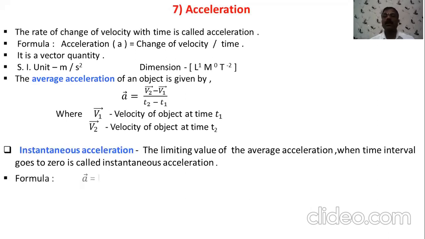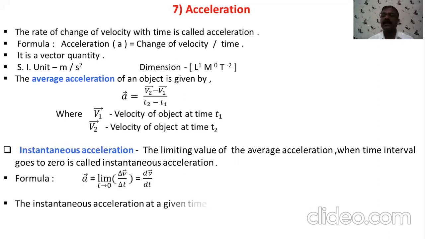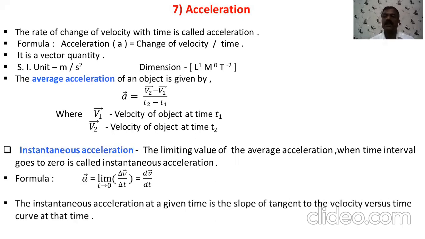The next terminology is given as the acceleration. As we know the basic definition for the acceleration, the rate of change of velocity with time is called as the acceleration. So acceleration is change in velocity divided by time. Acceleration is a vector quantity. Its SI unit is meter per second square and dimension is L raised to 1 T raised to minus 2.